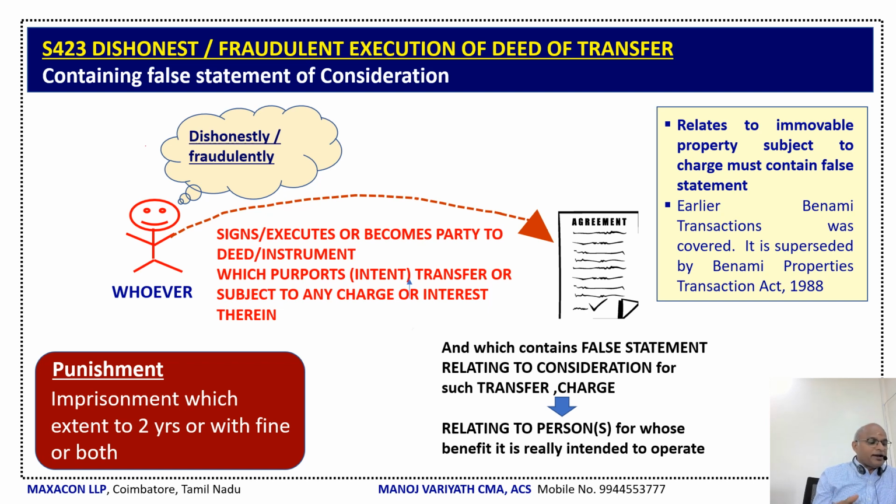Here there are exactly 3 elements. We have execution of a deed or instrument, property subject to charge or interest. Second, there is a false statement relating to consideration with respect to such transfer or with respect to such charge or interest. Now this is mostly immovable property.